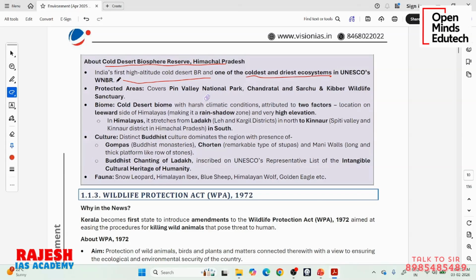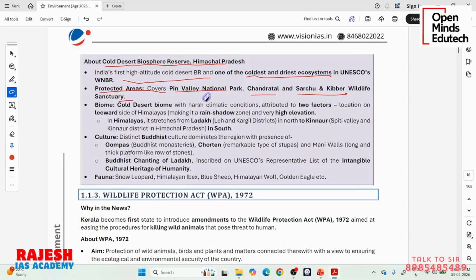This cold desert biosphere reserve has some protected areas like Pin Valley National Park, Chandartal, Sarchu and Kibber Wildlife Sanctuary. See why they are giving it like this. A biosphere reserve is a very large area. It can contain some national parks and sanctuaries inside it.